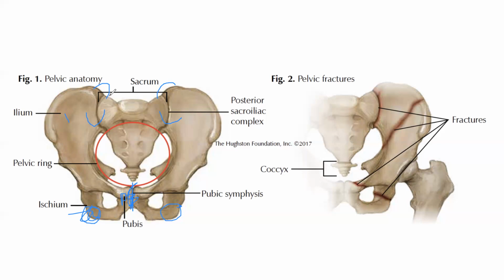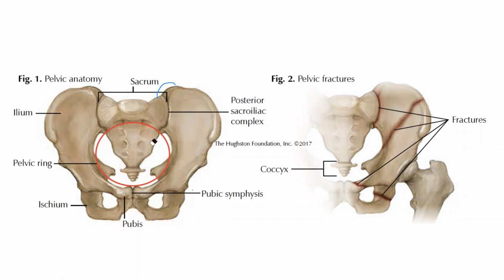There are many ligaments: anterior sacroiliac, posterior sacroiliac. Then here the sacroischial ligaments are there, and sacropubic ligaments are there. So there are multiple ligaments which maintain the stability of the sacroiliac joint. You should remember that in the sacroiliac joint the most important thing is the sacral ring. It is a ring-shaped structure, where you see this red one. This is the ring which maintains the sacroiliac ligaments of the pelvis.